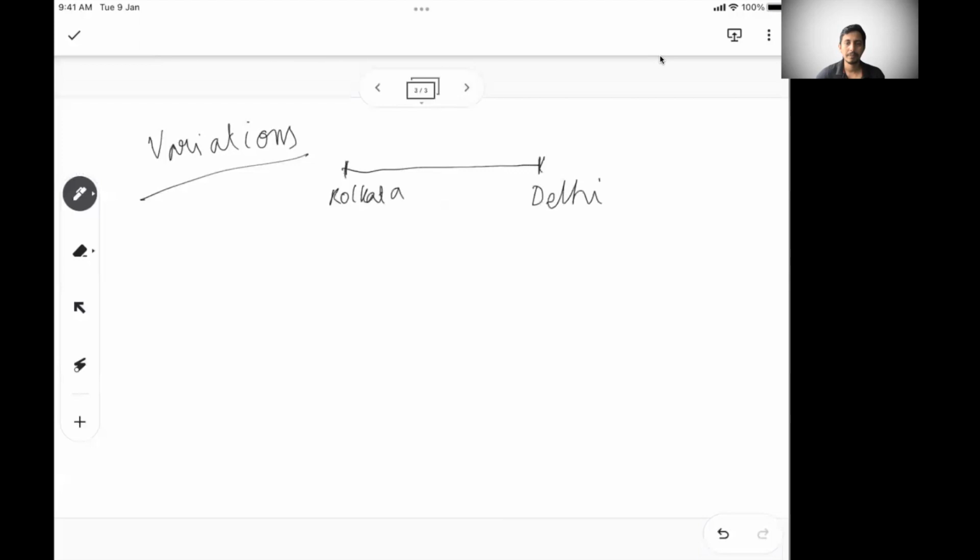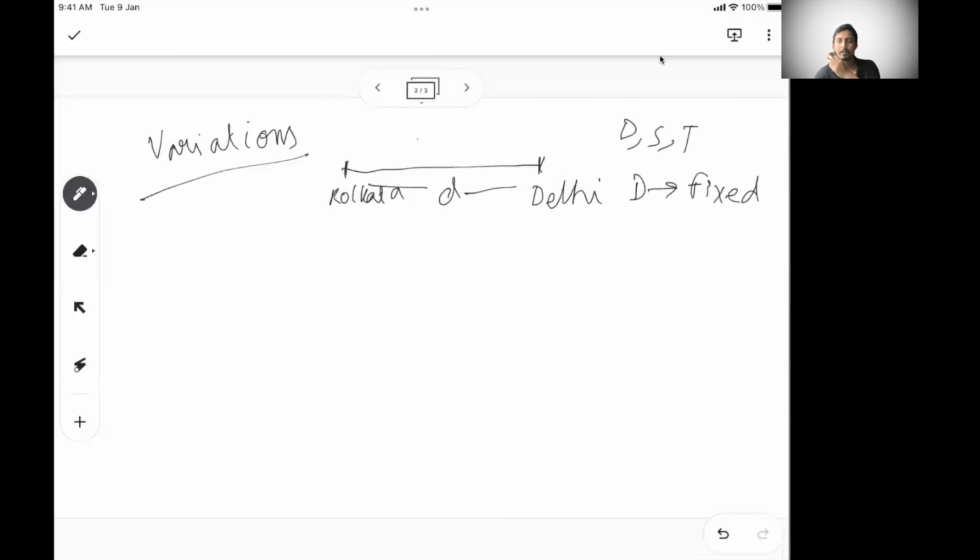So what happens? What is fixed between Kolkata and Delhi? There are 3 entities: distance, speed, and time. What is fixed here between Kolkata and Delhi? The distance is fixed. I know the distance between Kolkata and Delhi will not change, whether I go by train, by car, by bus, or by flight. The distance will never change. So my distance is fixed.